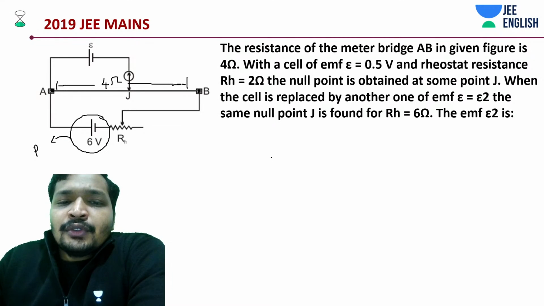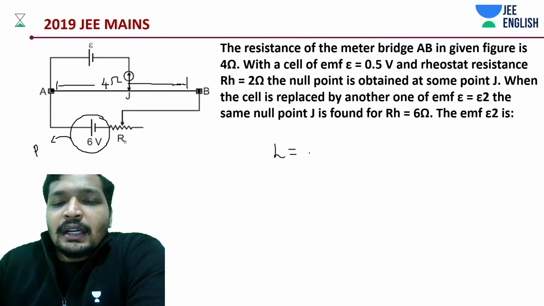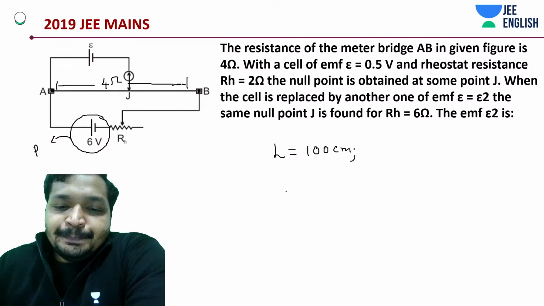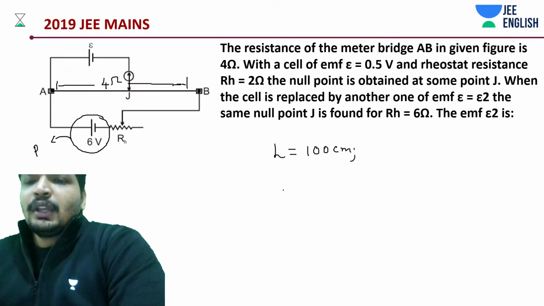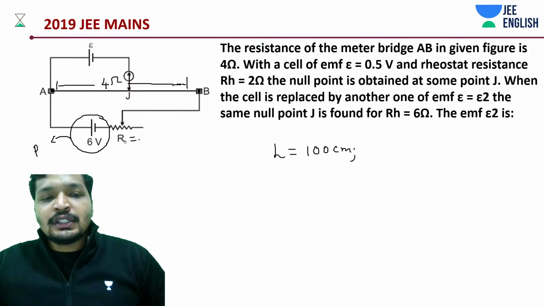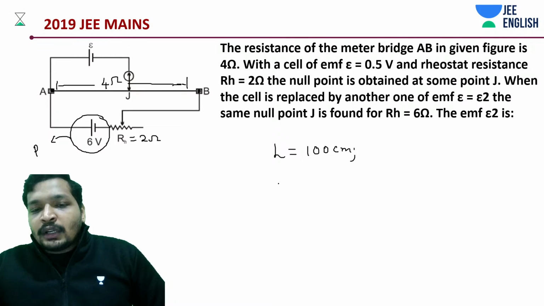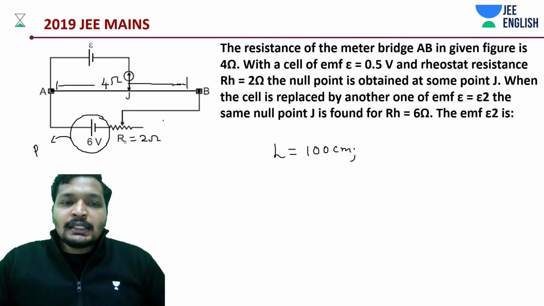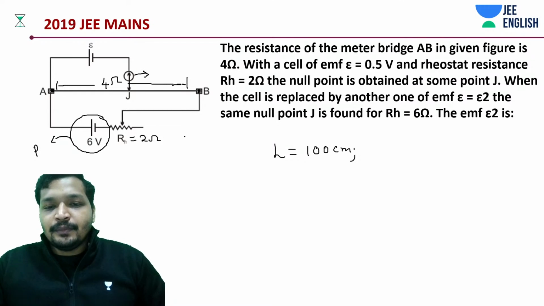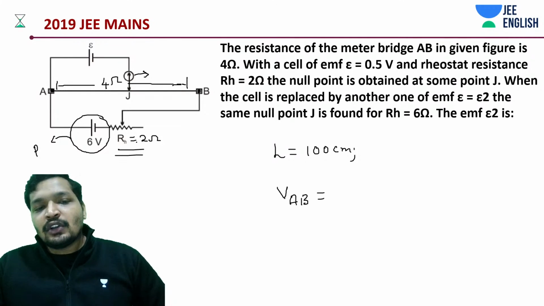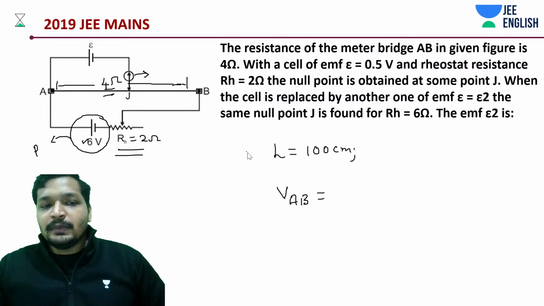So what are we supposed to do? It's a meter bridge. Length is equal to 100 centimeters or 1 meter, whichever way you'd like to keep it. And it's 4 ohms. Now initially the rheostat value was like 2 ohms. What is the potential drop across 4 ohms in this case? The galvanometer is balanced. Total potential drop across wire AB: it's a series combination of 2 and 4 ohms, and this is 6 volts basically. So it's a very easy problem.